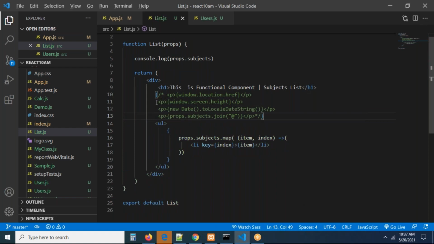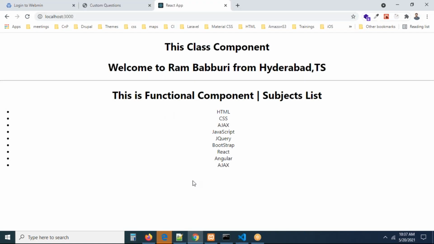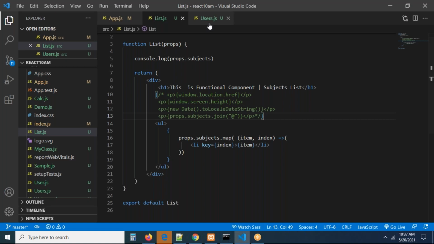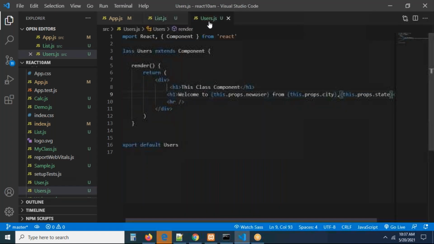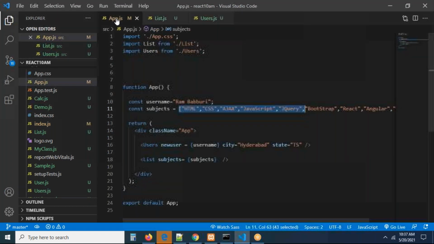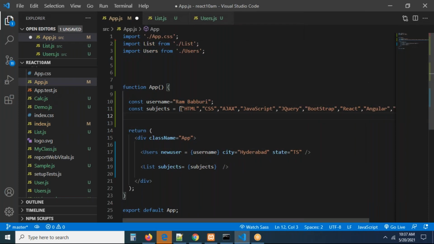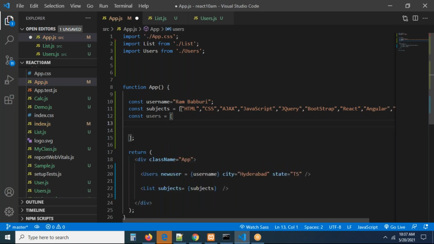Everything we can write like this, right? Anyhow, we are getting the subjects. Okay, perfect. Now I'm going to take user. This is your class component, right? Okay, let us go there and let us prepare a const called users, equal to an object. This object contains a group of objects. Can you see? It's user object one.